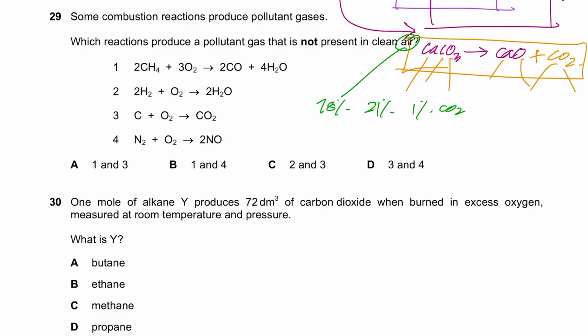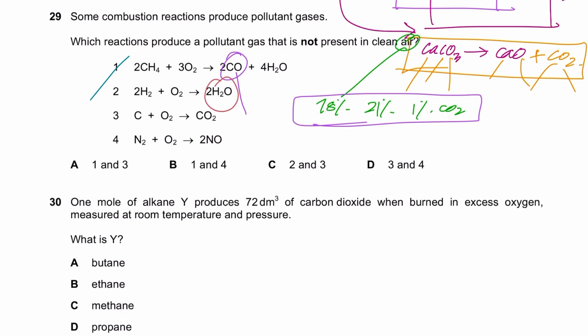So what is not present in clean air? Let's check. Is carbon monoxide present in clean air? Did I mention carbon monoxide anywhere here? No, carbon monoxide is a pollutant. It's a poisonous gas that is produced because of incomplete combustion. So it's not present in clean air, it's present in polluted air.